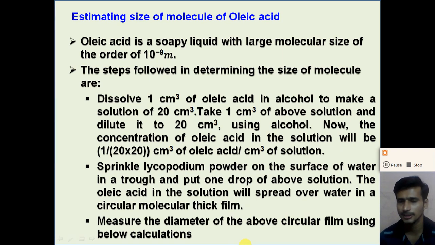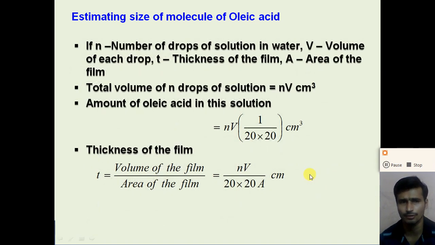Now measure the diameter of the circular film, and from the calculation we can easily calculate the size of the molecule, or we can say the diameter or the thickness of the molecule. So dear student, let us see how we can calculate the thickness of the film if n is the number of drops of the solution in the water, V is the volume of each drop, T is the thickness of the film, and A is the area of the circular film.